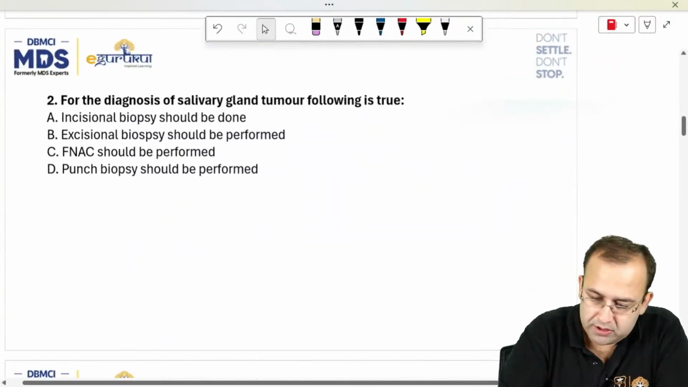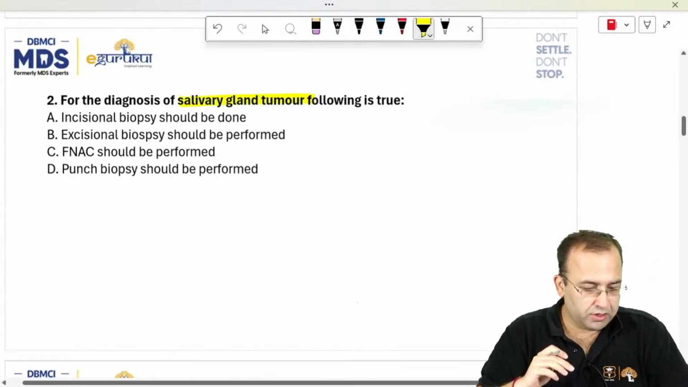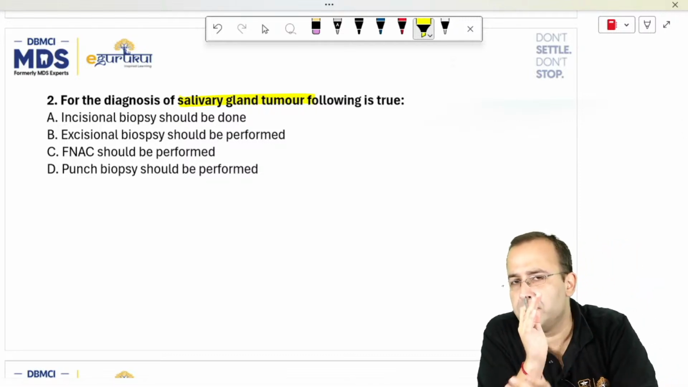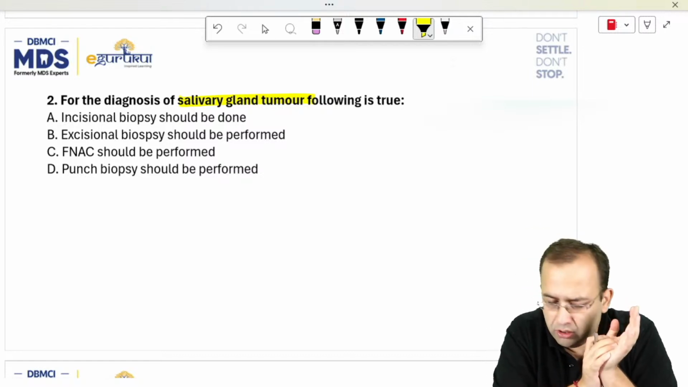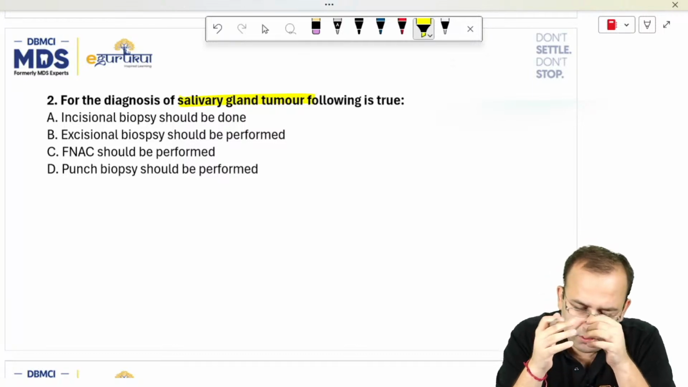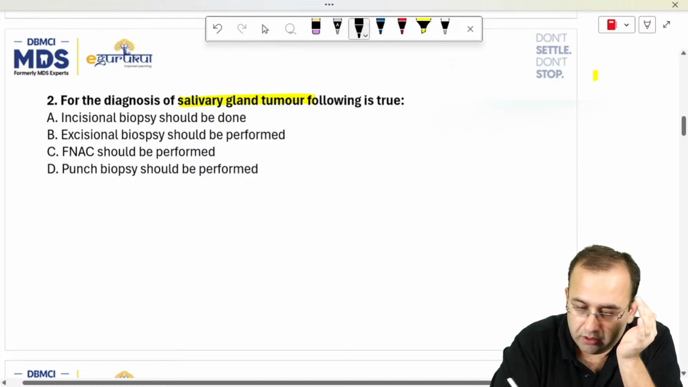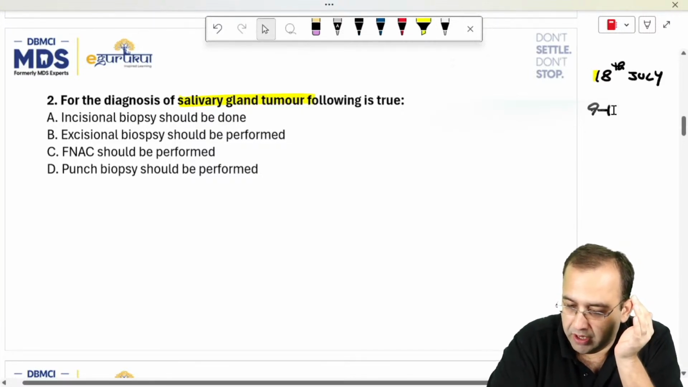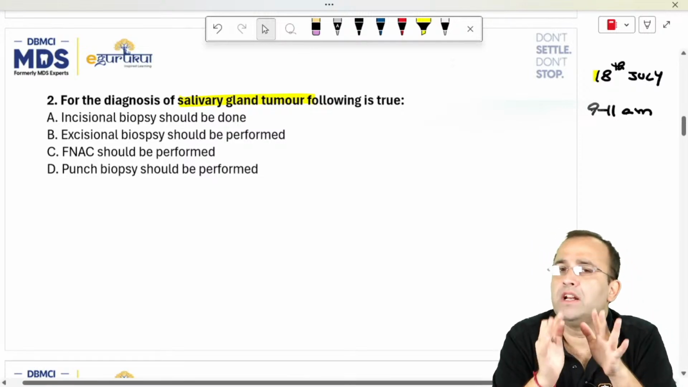Next question. For the diagnosis of salivary gland tumor. One more thing, I'll keep the discussion of this paper in such a manner that if you're sitting in the paper, you should be able to attempt the answers. I'll not get into the extra nitty-gritties. I'm sure we will have a separate day for that. The paper was today, that is on 18th July, 9 to 11 a.m. I know that the emotions are running very high today, but we are in this together.